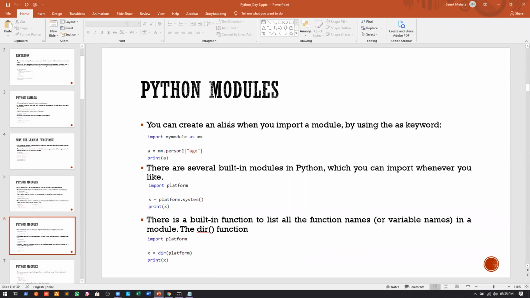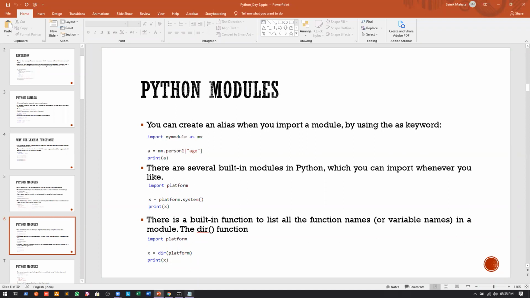Also, we can create an alias. We have given the example as greet.py, but suppose you have written the program name as mymodule.py. If you want to write mymodule.person or mymodule.greet, mymodule is a large name that you will have to write every time. So what we can do is always write import mymodule as mx.